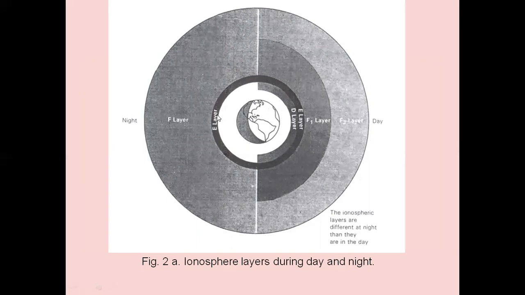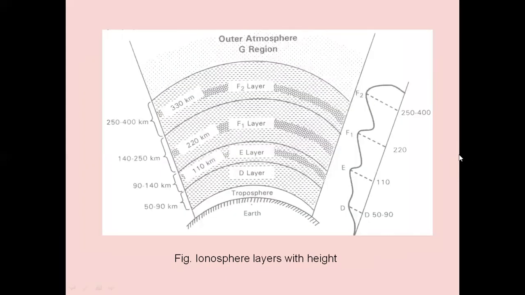Whereas during night time, the E layer is present, the D layer disappears, and F1 and F2 layers are combined to form the F layer. So this is the general overview of ionosphere layers with respect to height. This diagram clearly shows at what height the ionosphere layers exist.